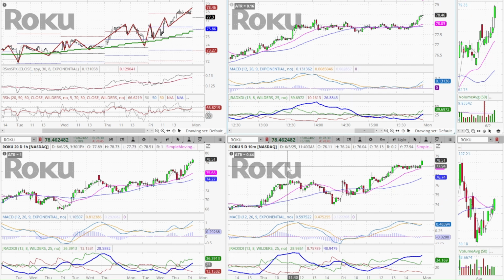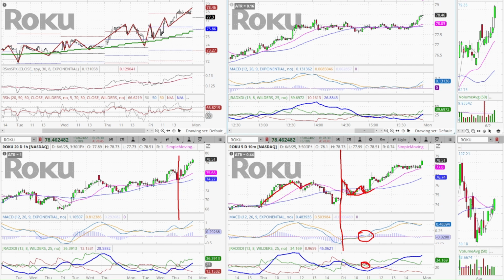All right, so first of all, if you see the way this was playing out, let me just point this out. This is where we opened Friday. We make this move up and then we pull back. Then we make another move and now we're starting to hold the 18 on the 10-minute, and the MACD is holding as well. Now, we don't have DI kicking in yet, but look at what happened here.